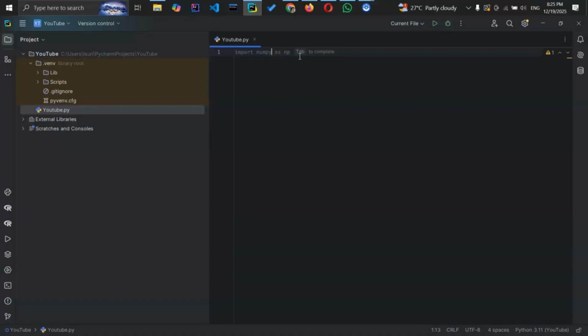Normally NumPy is imported under the np alias, right? np is the alias of this, right? You can use any name for this, right? Instead of np, we can use num or anything, likewise, okay? It's not the issue. But normally we use np, right?